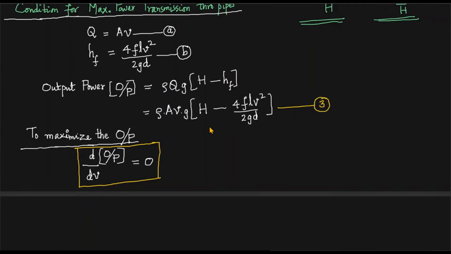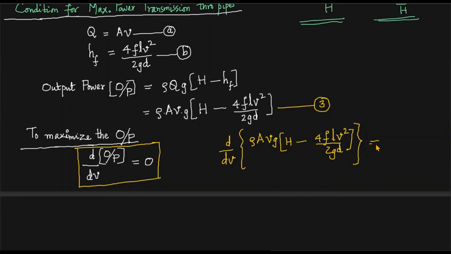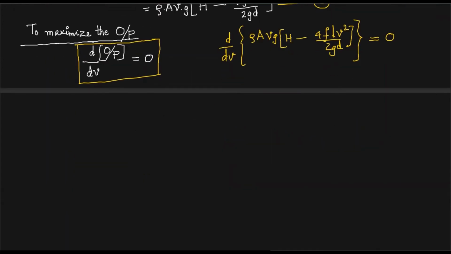So we take the derivative of this output power given by equation number 3 with respect to the flow velocity V and equate it to 0. So what I'm going to do is d by dV of, it's very simple because apart from V, the rest of the quantities, the rest of the terms, parameters are constants. I've written the expression as it is without taking the derivative. And we will take the derivative of this expression with respect to velocity and then equate it to 0 in order to get the condition for maximum power transmission through pipes in the case of pipe flow. We'll do one thing, we open the bracket and then take the derivative. That is better for you. So we open the bracket now.